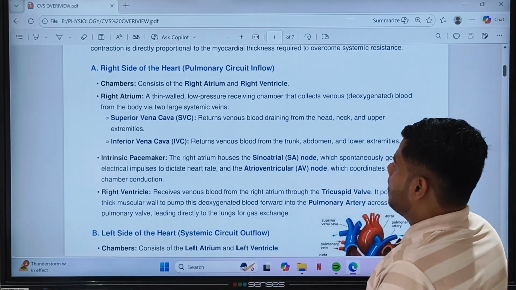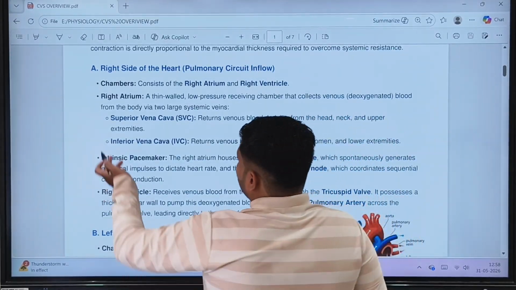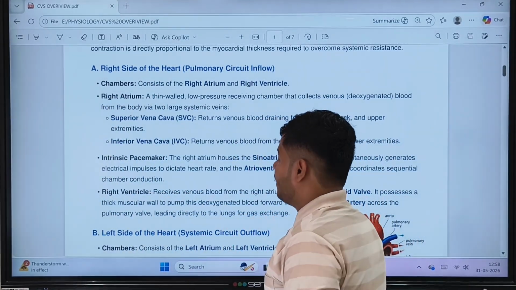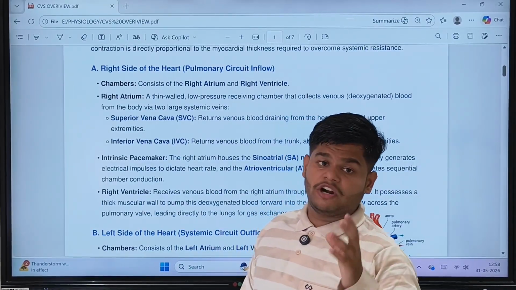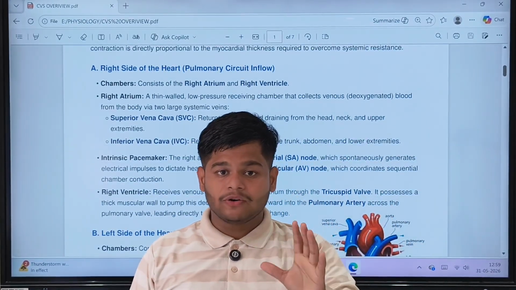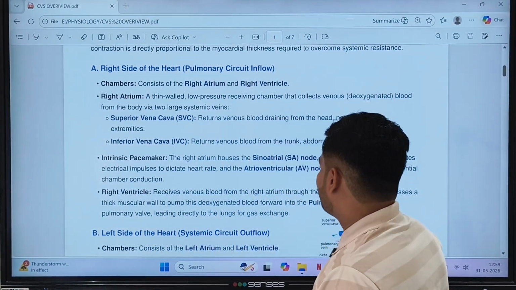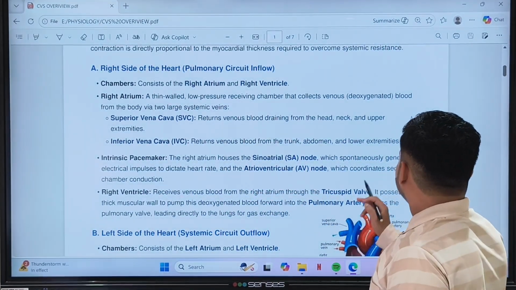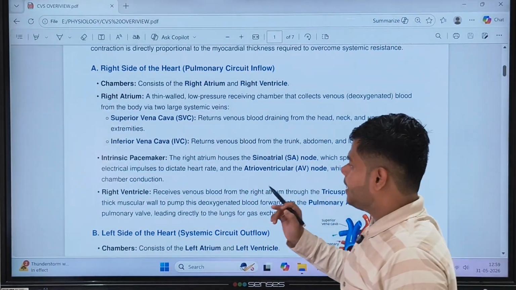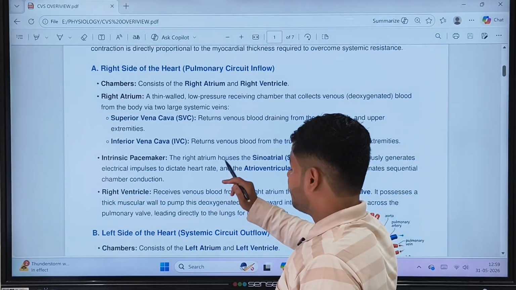And in the right atrium, there is an intrinsic pacemaker present, which is called the SA node, that is the sinoatrial node, right? The atrium houses the sinoatrial node, which spontaneously generates electrical impulses to dictate heart rate.